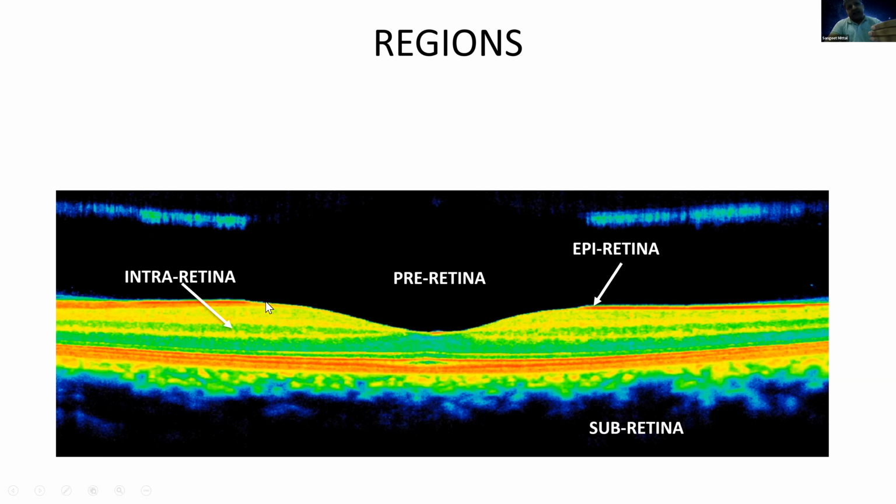Then intraretina, that is the whole part of the retina. And next is the subretina, whether any lesion is present subretinally. Once you have seen that there is some abnormality, you have to say which part it is in: whether it is pre-retinal, epiretinal, intraretinal, or subretinal. So you have to mention this.